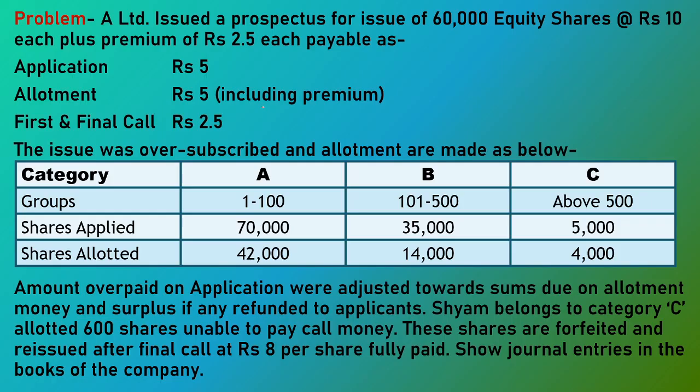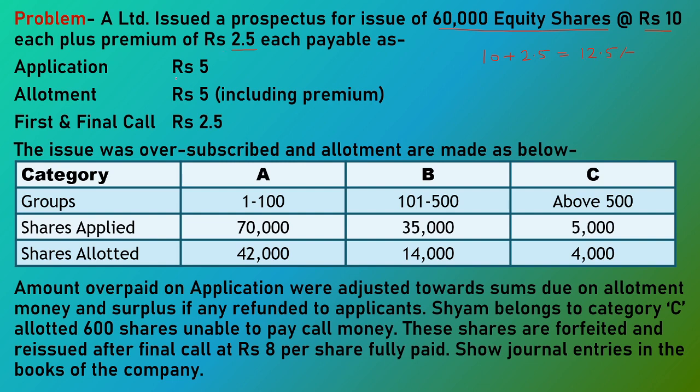First, we will understand the example. Here, A Limited issued a prospectus for 60,000 equity shares of rupees 10 each at a premium of 2.5 per share. So the issue price is: 10 is our face value, 2.5 is our premium amount. So the issue price is 12.5 rupees per share. This amount is received by the company in 3 installments.